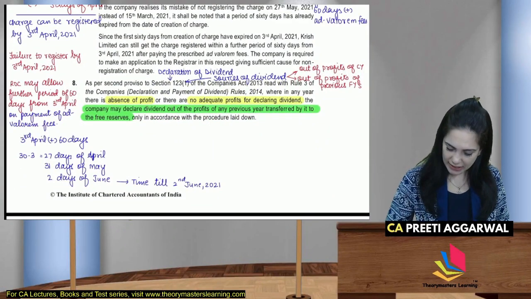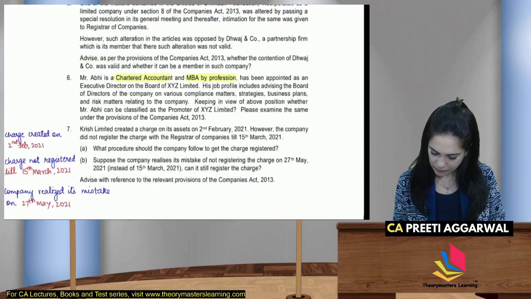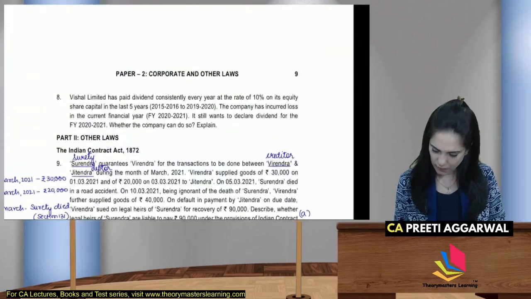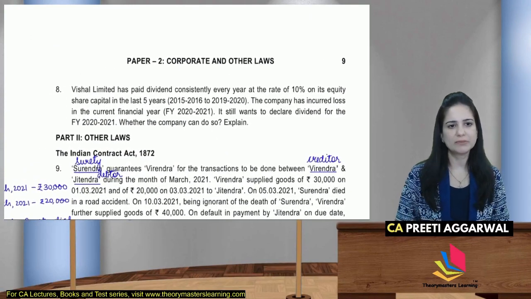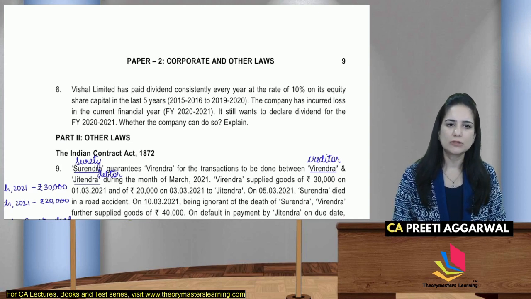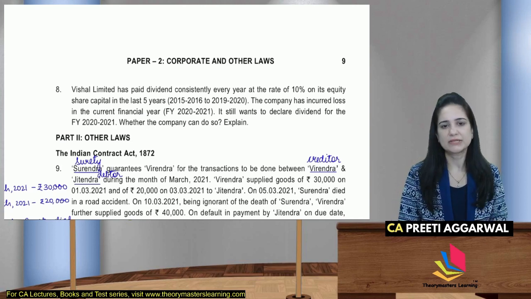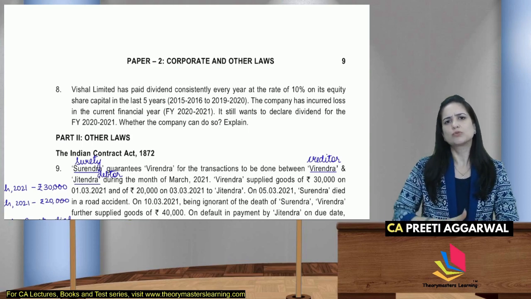Okay, let's read the 8th question. Vishal has paid dividend consistently every year at the rate of 10% on equity shares for the last 5 years. Company has incurred loss in the current financial year. It still wants to declare dividend for the financial year 2021. Whether it can do so.